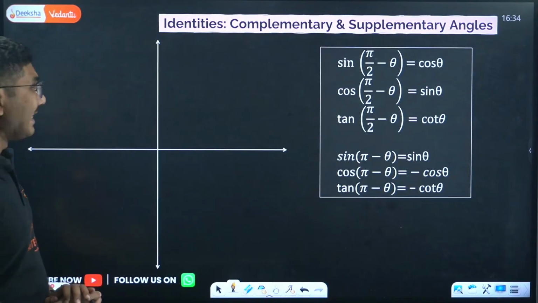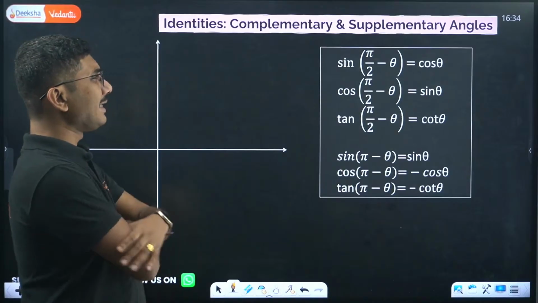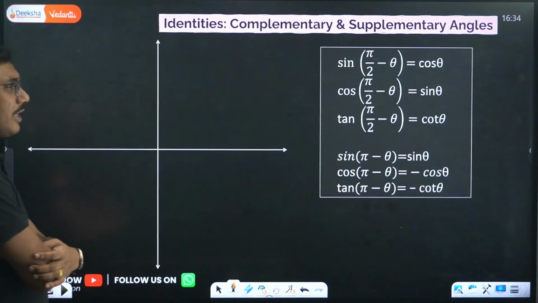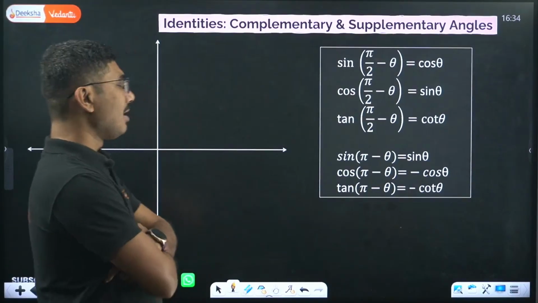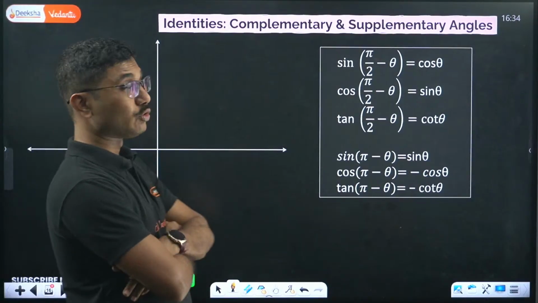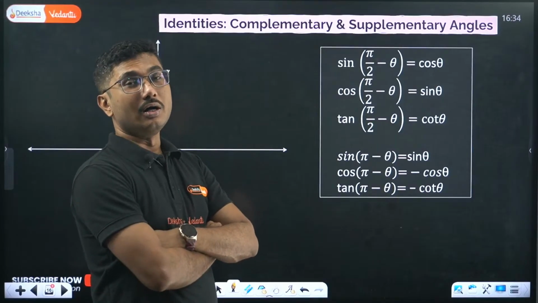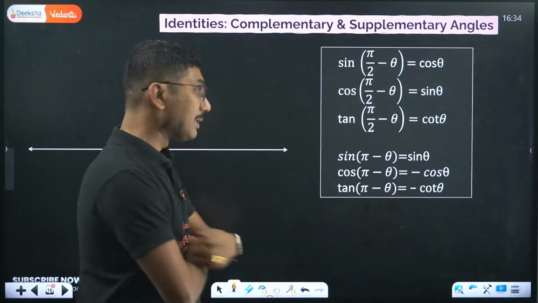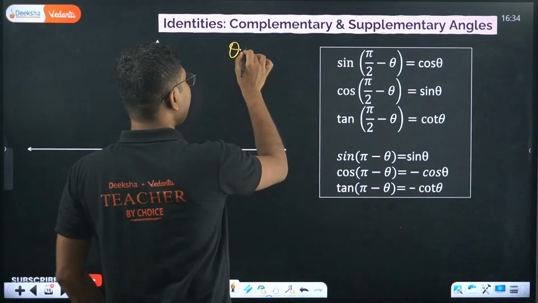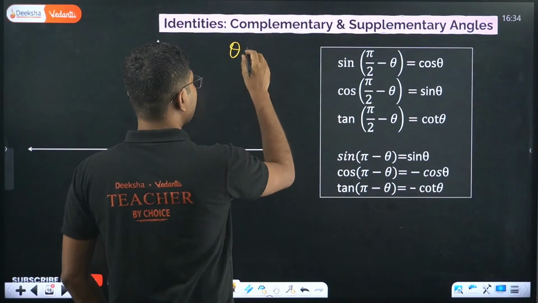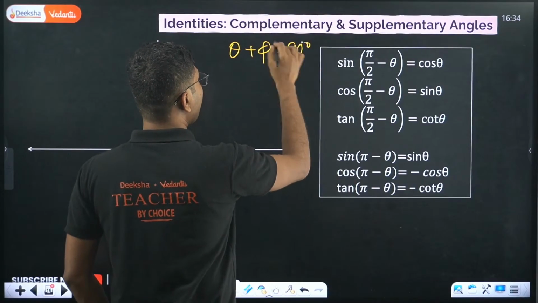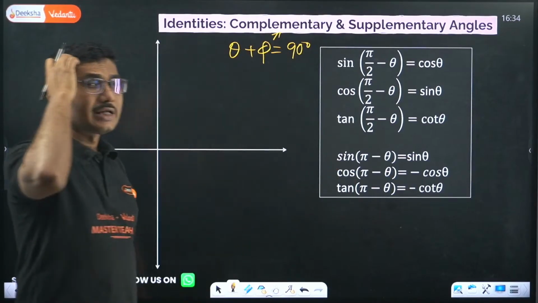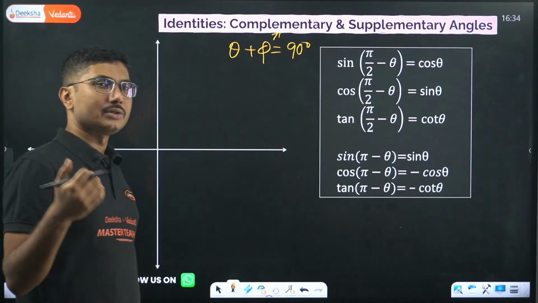Now a few identities, complementary and supplementary angles. If the sum of two angles, theta plus phi, is equal to 90 degrees, this is called complementary. So complementary means the sum of the angles is equal to 90 degrees.